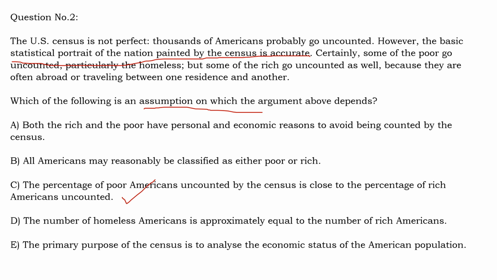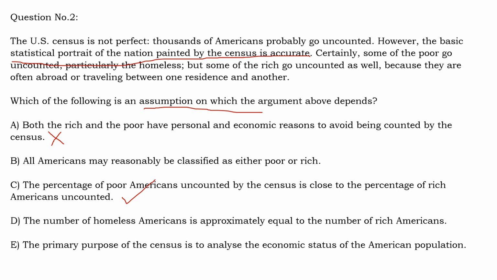It is talking about the reasons why some people are abstaining or not taking part in the census. We are not bothered about why the rich and the poor are not taking part in the census. Our argument is that even if some rich and some poor people don't participate in the census, the final outcome is not affected. That is the argument. So for this to happen, the percentage should be the same.